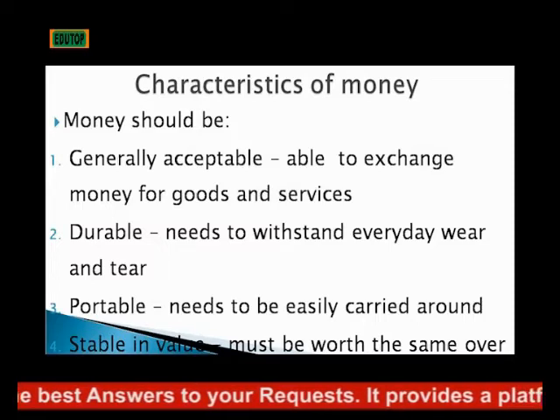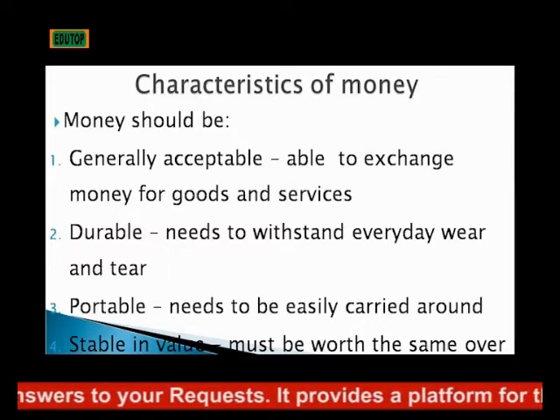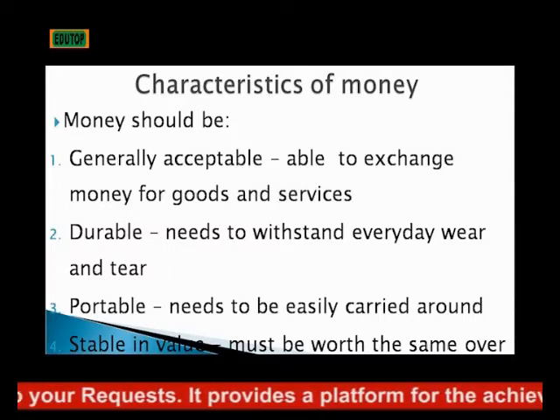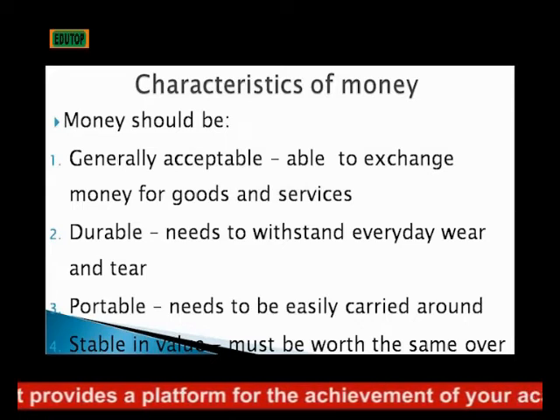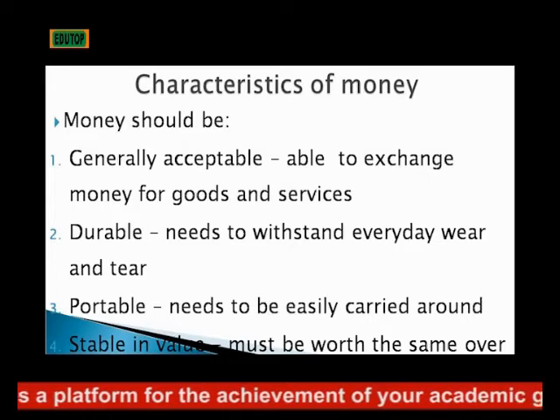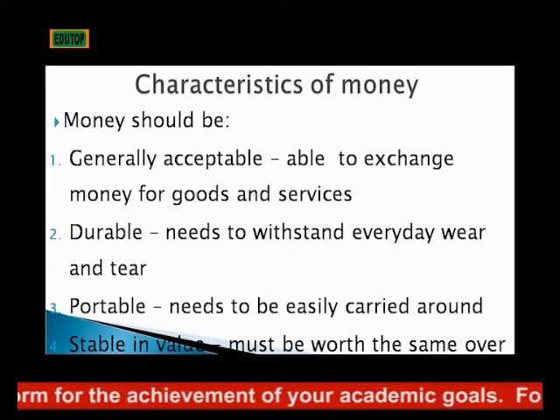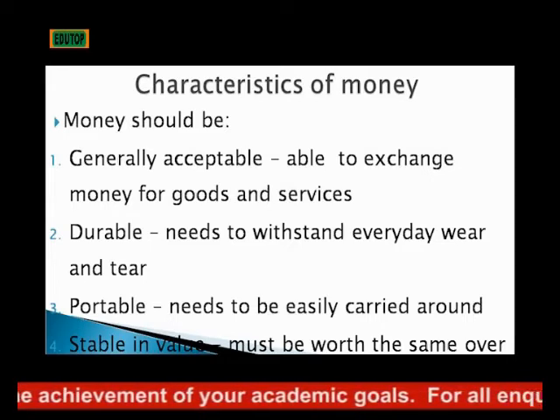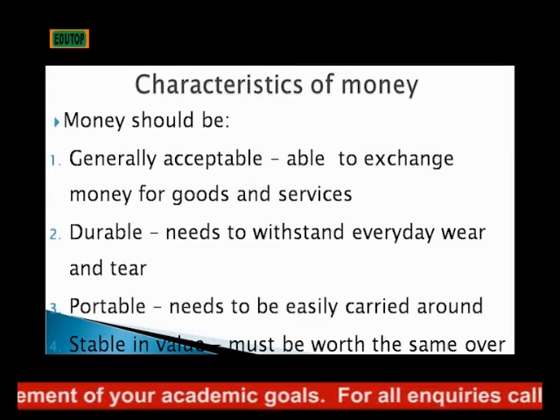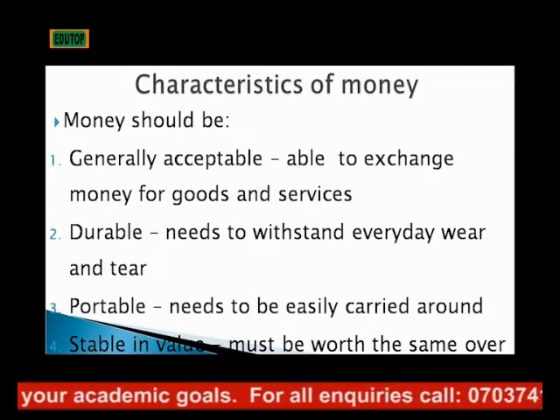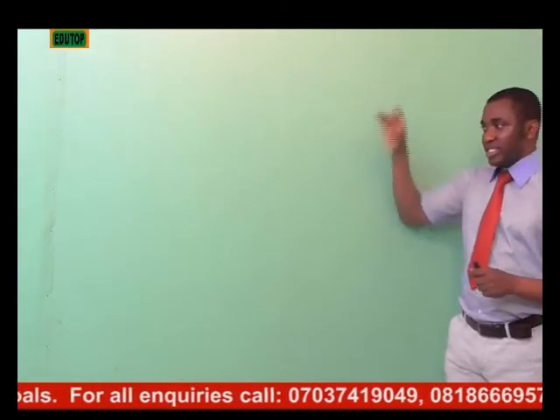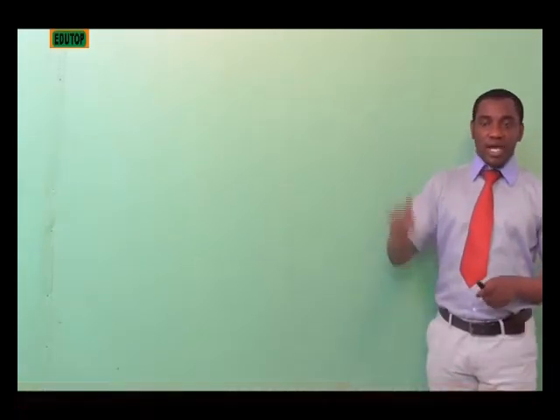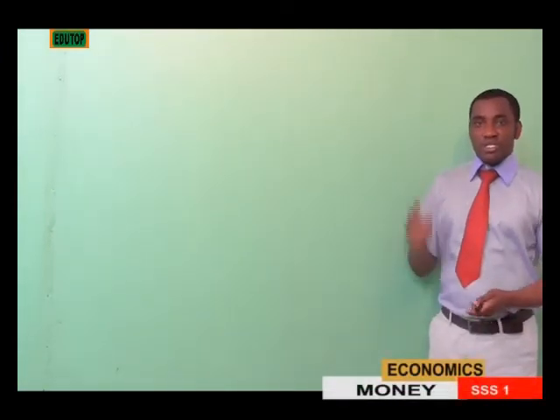Number three is portability. Money must be portable. It must be easily carried about. It must not be too big and it must not be too heavy. It must be something that is very easy to carry. And number four, money must be stable in value. That is, the worth of money must be the same all over. The worth of 10 naira in the south must be the worth of 10 naira in the north. It must be the same.